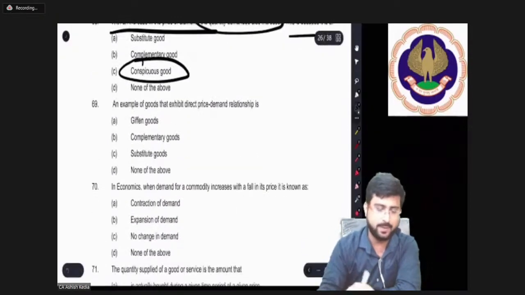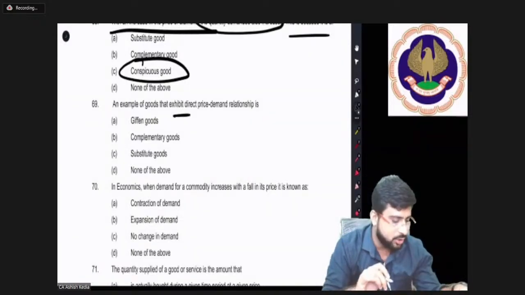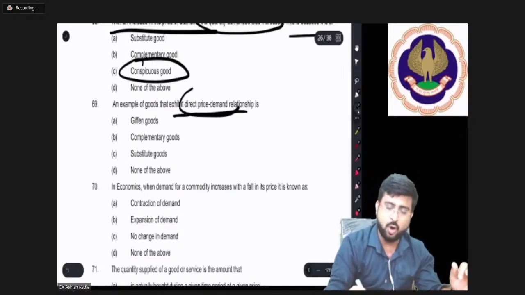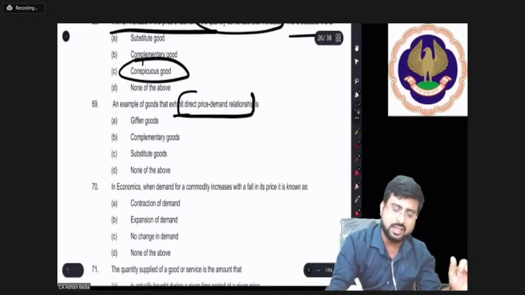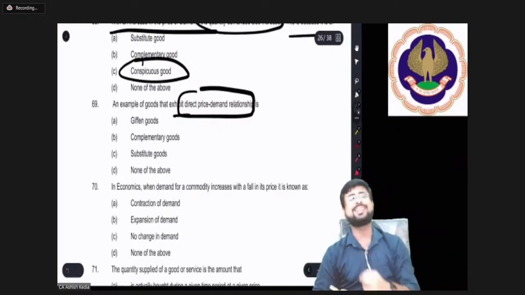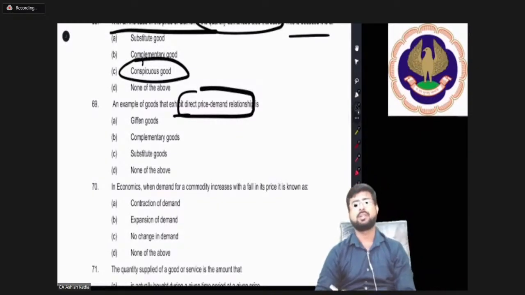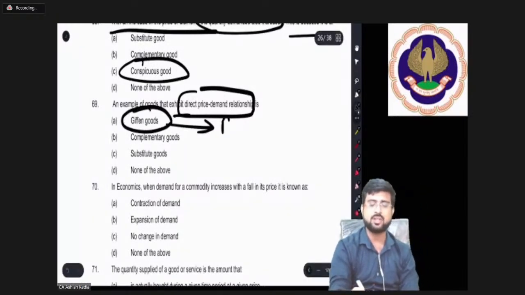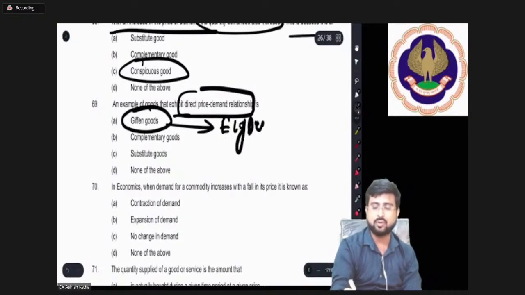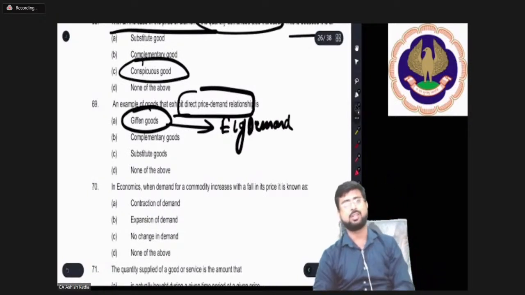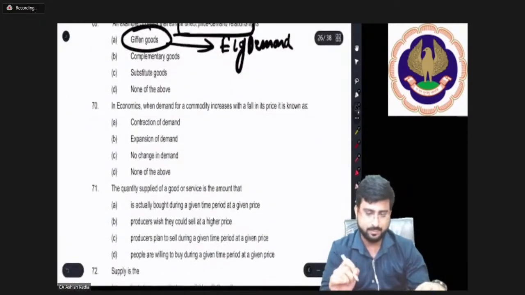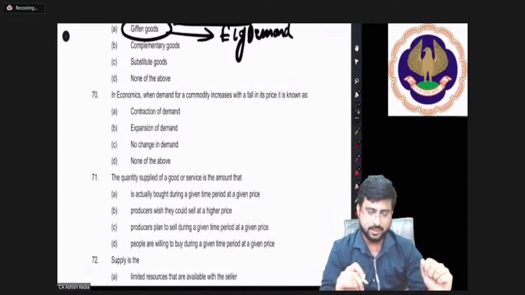Moving on. Question number 69, everybody. An example of a good that exhibits a direct price-demand relationship. The key word here is direct relationship between price and demand. Yes, you are absolutely correct. It's the Giffen goods. These are the exceptions to the law of demand. The case of the World War, I think you remember, Sir Robert Giffen. Absolutely correct. All right, let's see next.